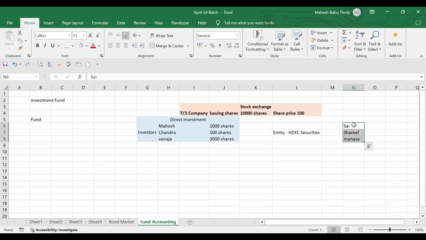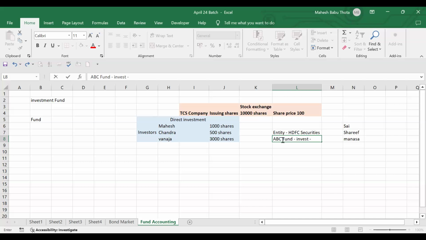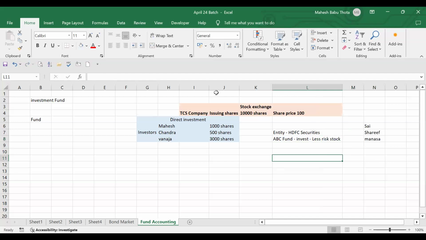There should be some specific fund name, right? Yes, Mahesh. Okay, let's make the fund name ABC fund. What is this ABC fund, sir? What will they do? Basically, they will invest into less risk stocks.